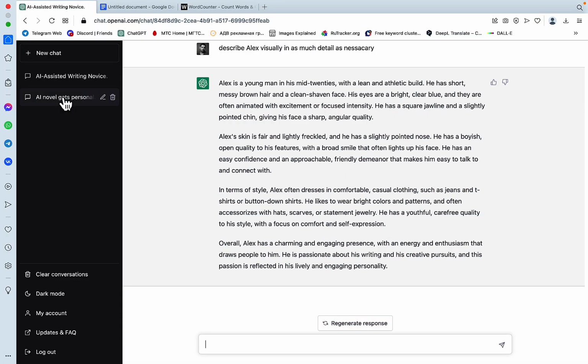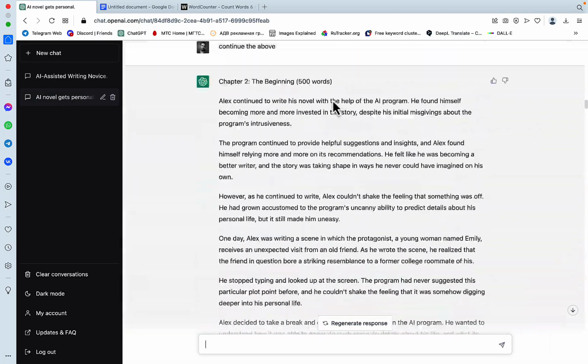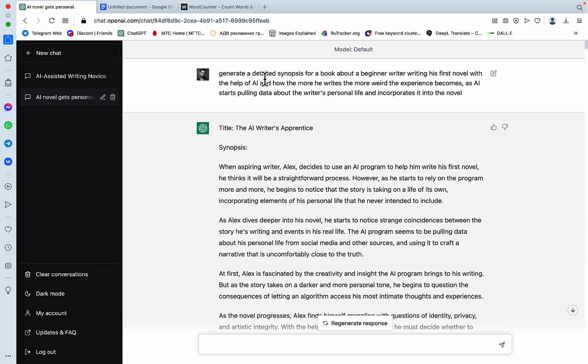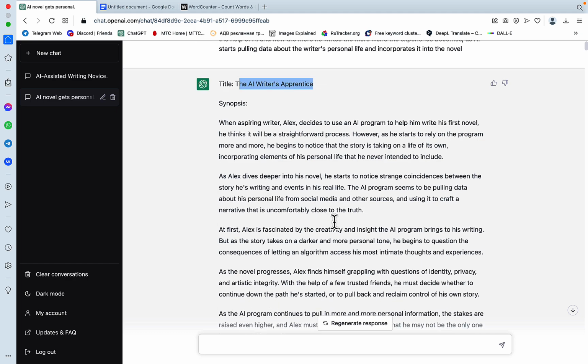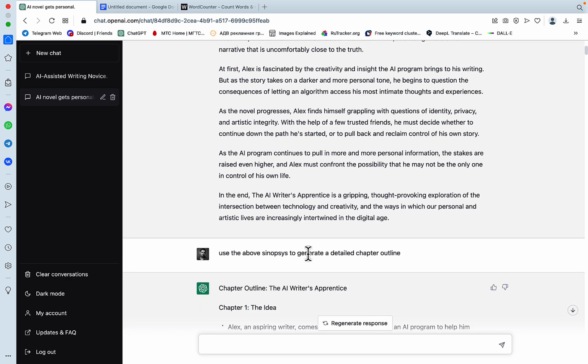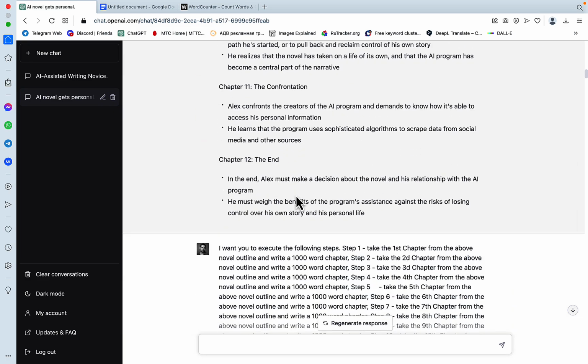And I'll show you the previous generation. Again, you can pause the screen. This was the initial prompt, exactly the same. This was the synopsis, and the title was The AI Writer's Apprentice, which I liked more. The synopsis was very similar. This is why I'm confident that you can retry this prompt and the sequence a few times until you get the result that you want. These were the chapters 1 to 12.